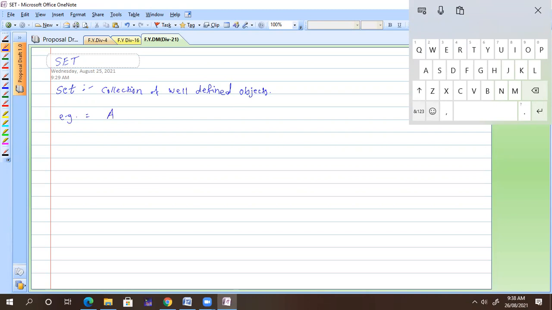Memorize that a set is denoted by capital letters. I can take some numbers 1, 2, 3, 4 like that. Suppose I have B, then you can define anything. Give me any example.